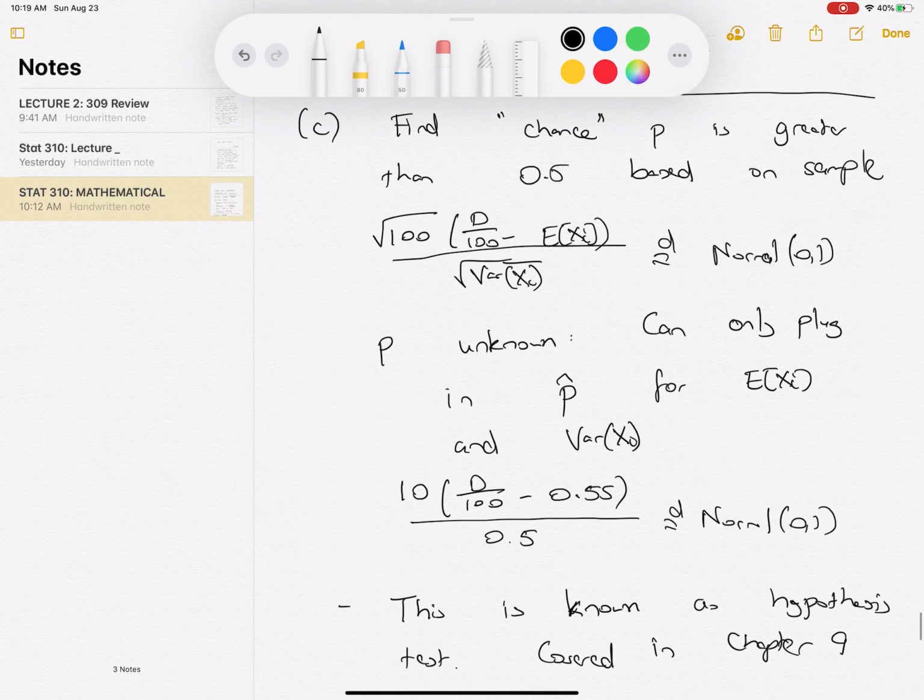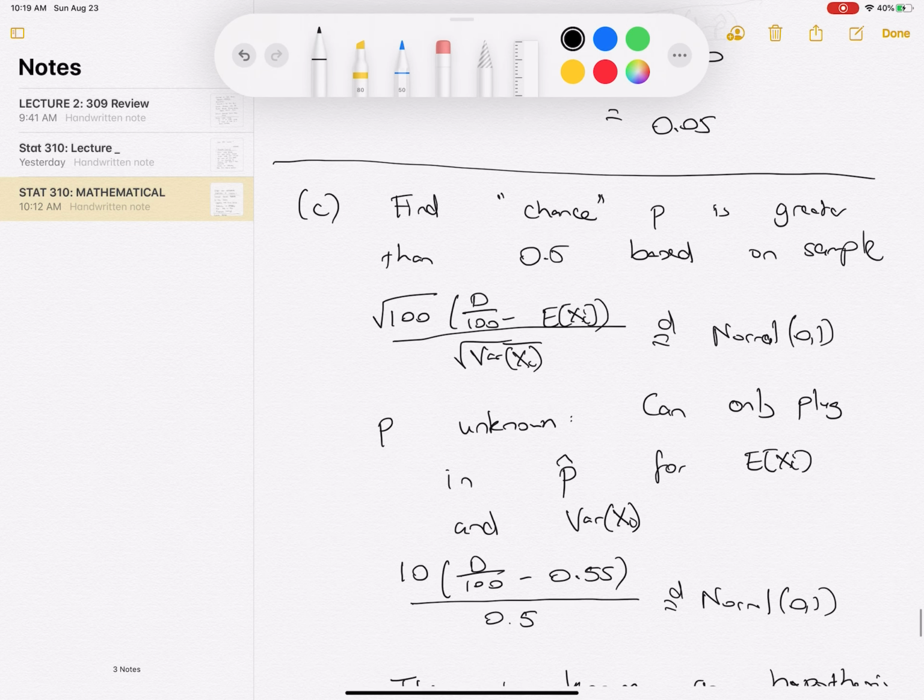So finally, in part C, we are getting to the question that we really care about, which is, are the Democrats or Republicans going to win on election day? So find the chance, and I say chance because we can't actually calculate that because we don't know what the underlying P is. We want to find the chance that P is greater than 0.5 based on the sample. So this is typically referred to as attaching some confidence or some chance.